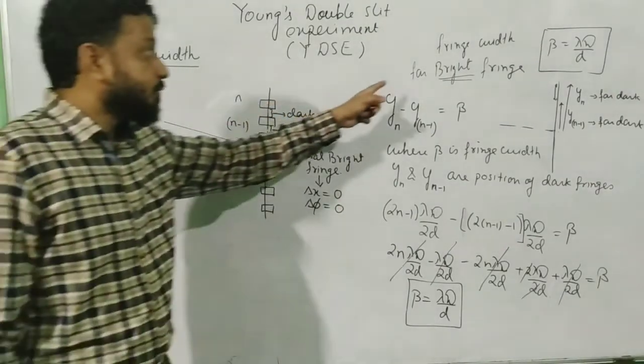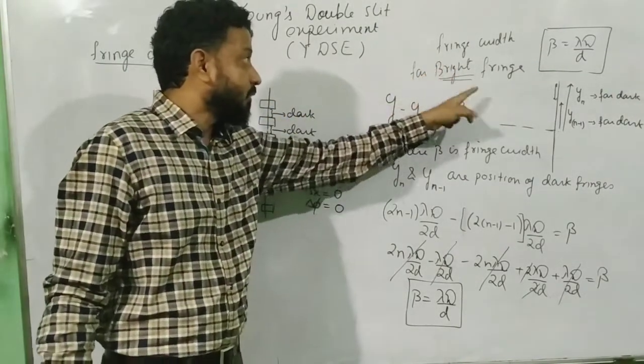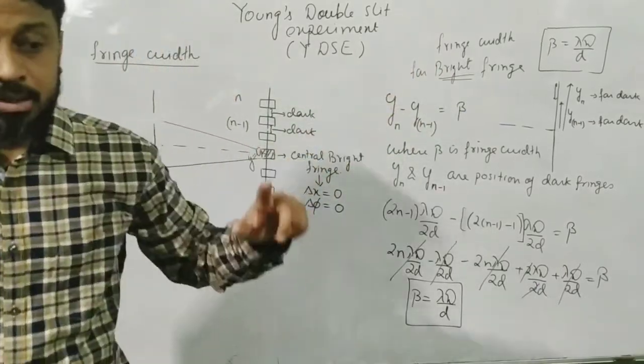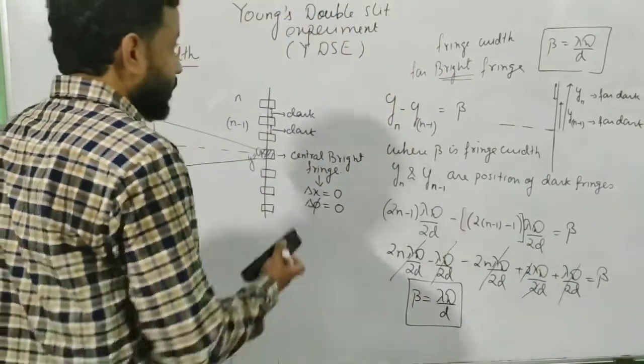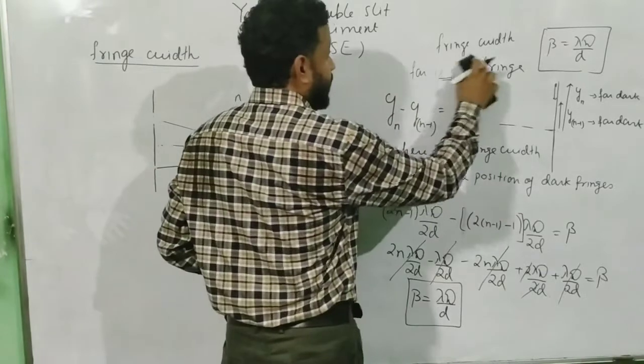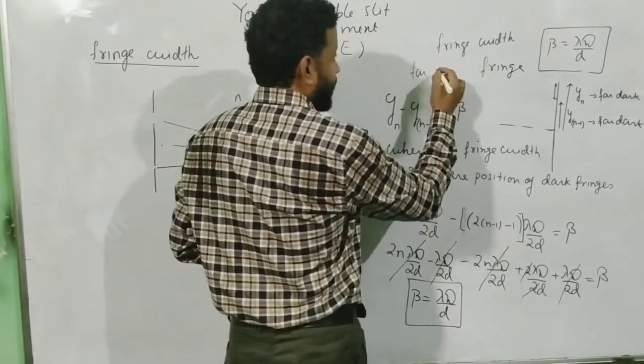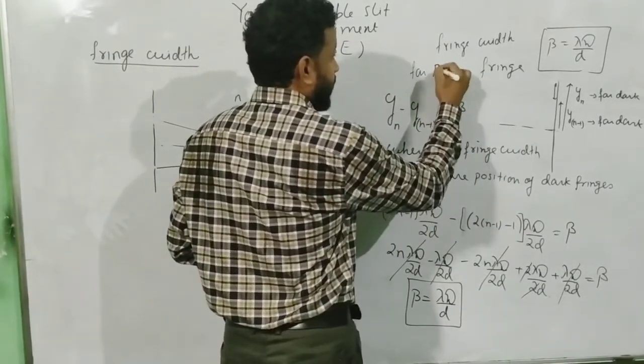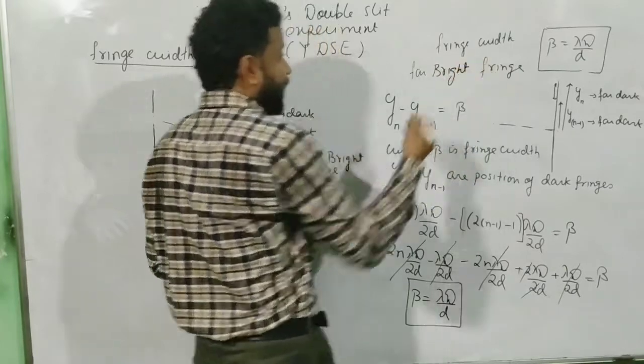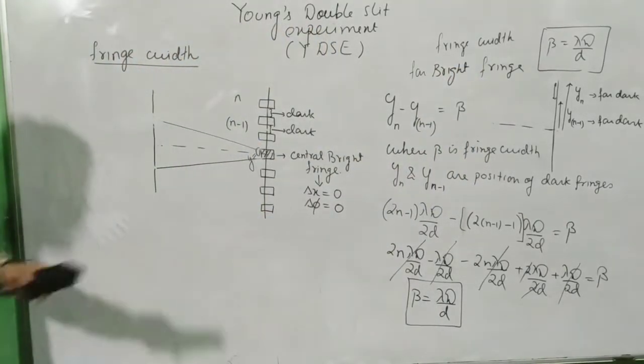Now this we have derived for fringe width for bright fringe. Now let us discuss the fringe width for dark fringe. Just pause the video and take a note of this.